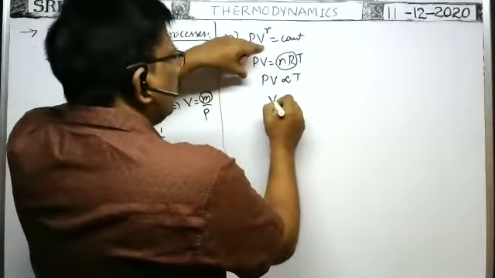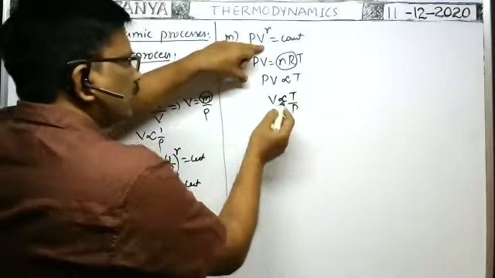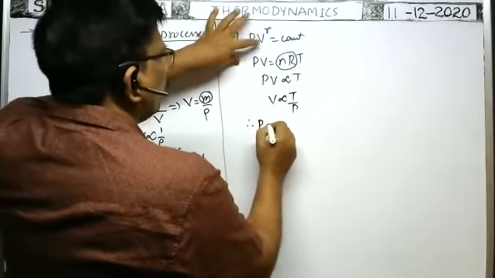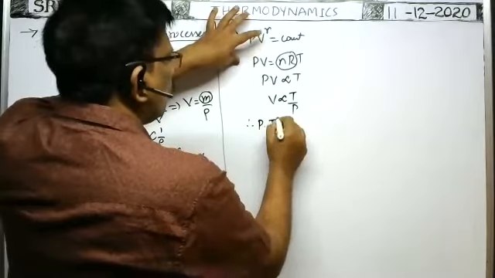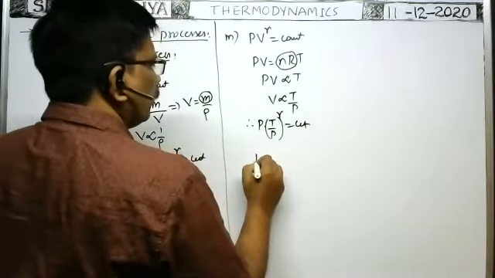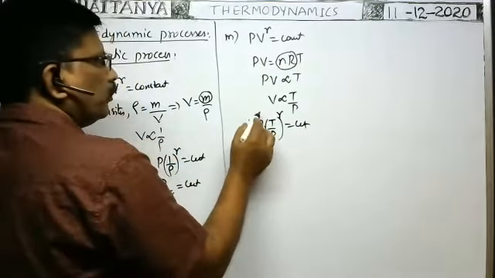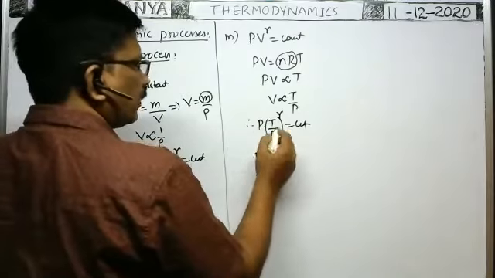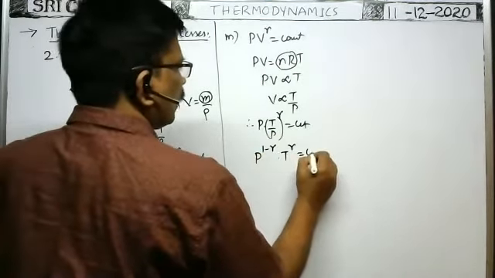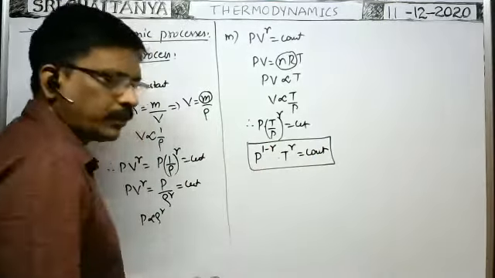So from this, V is proportional to T by P. Then instead of V, you substitute T by P. Therefore, P into (T by P) whole to the power of gamma is equal to constant. So P to the power of 1 minus gamma into T to the power of gamma is equal to constant. It is the relation between pressure and temperature in an adiabatic process.